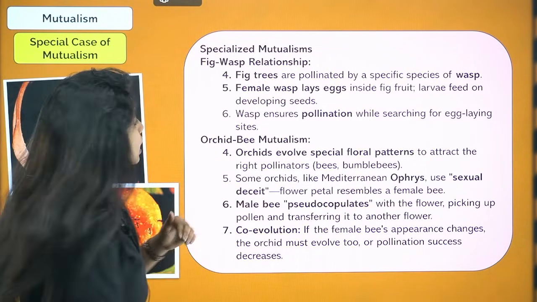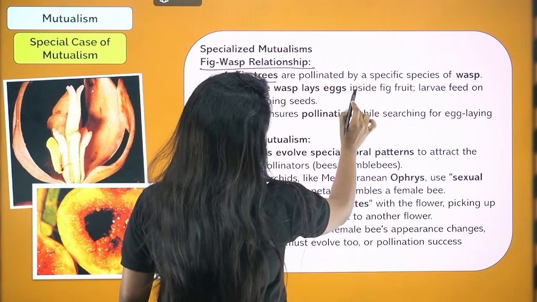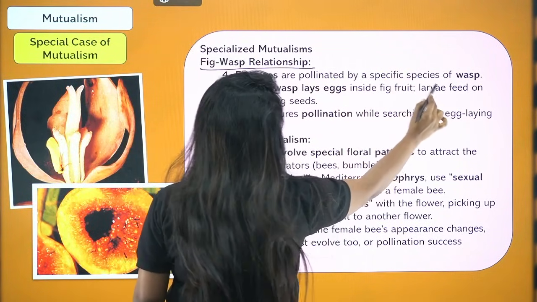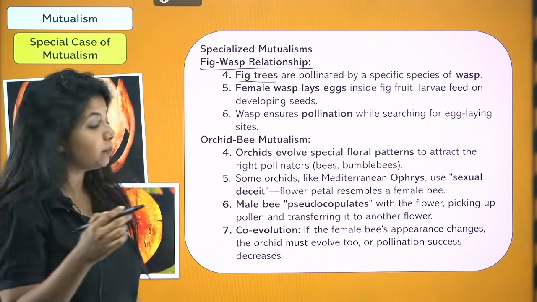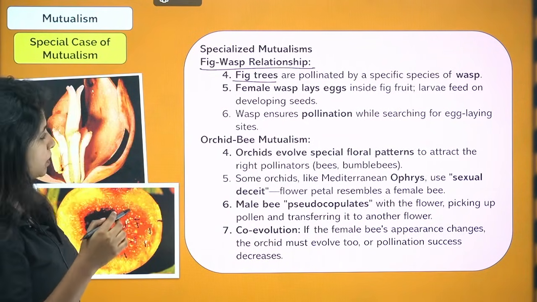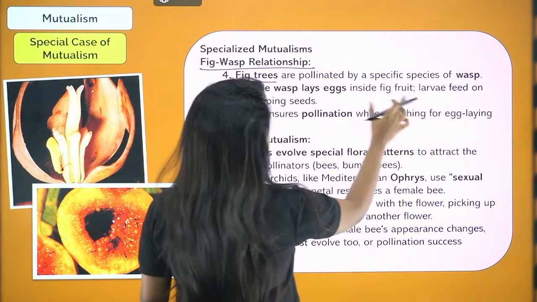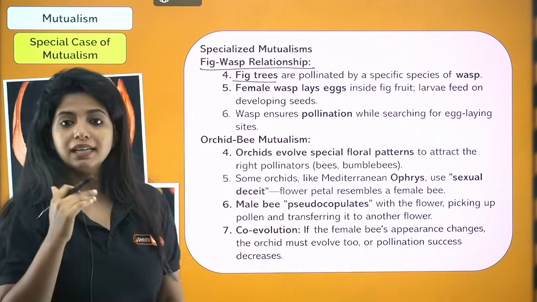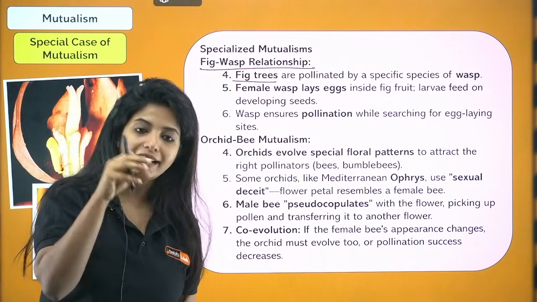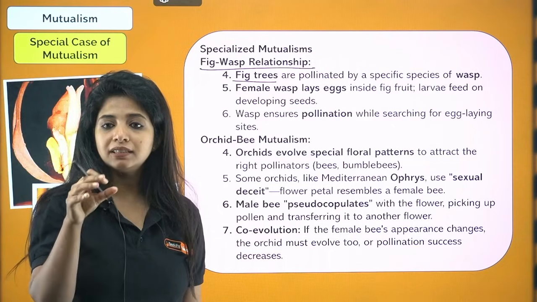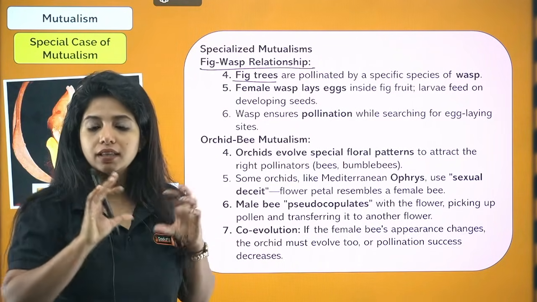Some extra examples. For example, fig and wasp. Fig trees are pollinated by a specific species of wasp, and the female wasp lays eggs inside the fig fruit and the larvae feed on the developing seeds. What happens to the wasp? The wasp goes ahead and lays its egg, and this egg gets nourishment from the developing seeds in the fruit.